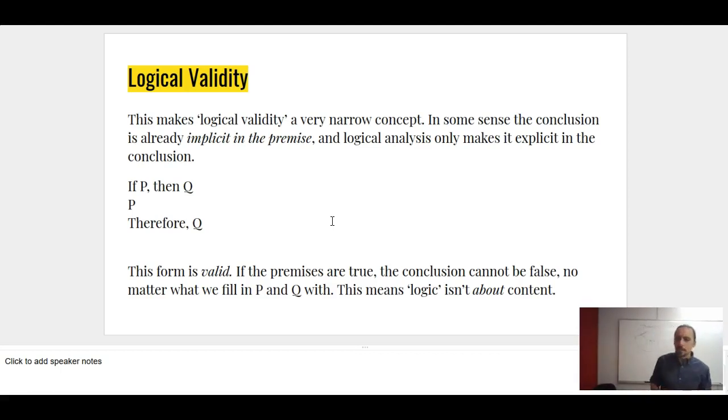But the important thing is that this means logic can't possibly be about content, because the conclusion is not something new. It's not something that comes out of nowhere. The conclusion is already implicit in the premises. So logic is not what we call ampliative. It doesn't give us new information about the world. It just tells us what's already true given what we know.